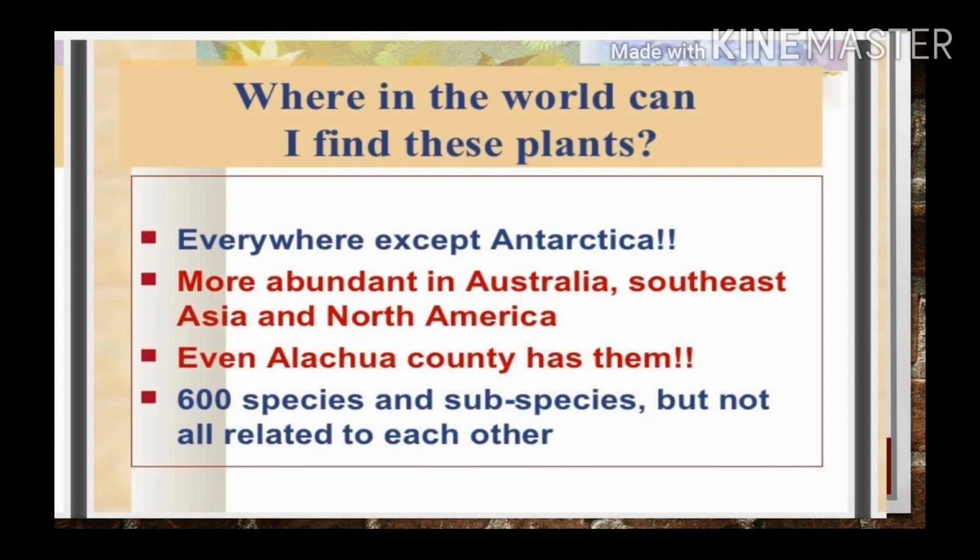Now, where in the world can I find these plants? Everywhere except Antarctica. You can find these plants mostly in Australia, Southeast Asia and North America. Even Alachua County, which is in the US, has them. So there also we can find carnivorous plants. There are more than 600 species and subspecies, but mostly the species are not related to each other.